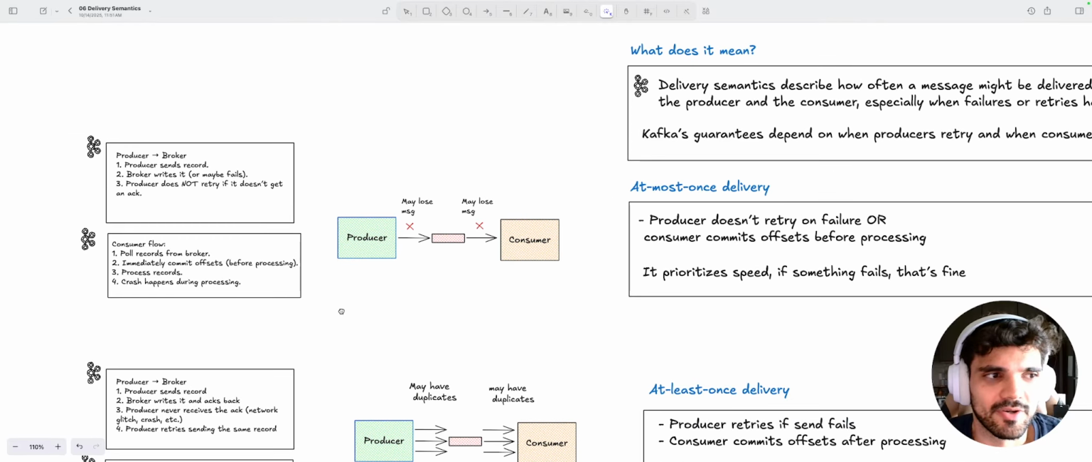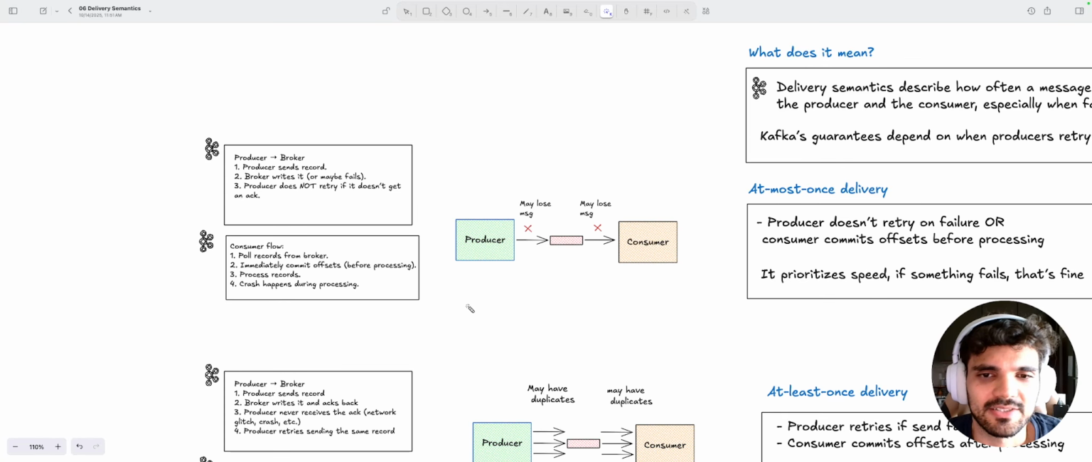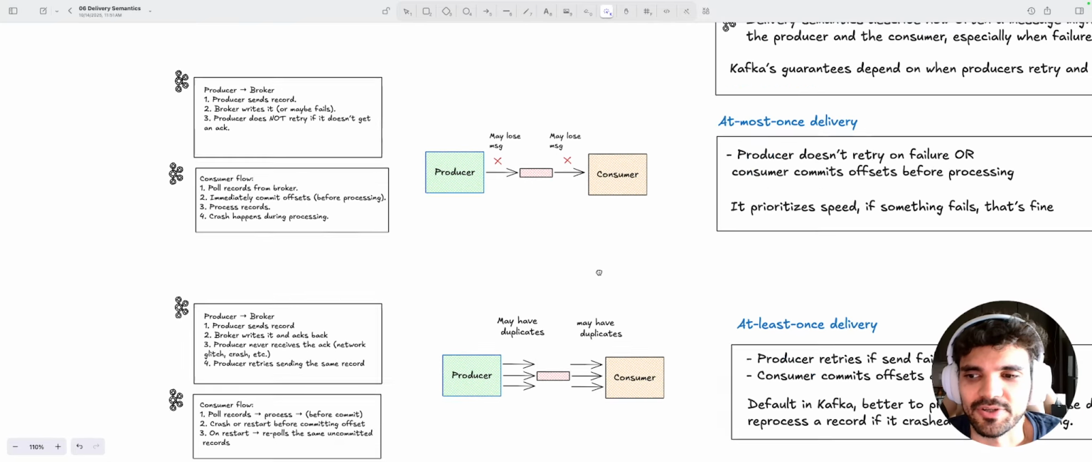Let's look into the workflow here from the producer side. The producer will send the record to the broker, and the broker can write it or it may fail. In this case, the producer will not retry if it doesn't get an acknowledgement. From the consumer side, the consumer will pull the records from the broker, and it's going to immediately commit the offsets before processing them. It can process the records, and let's say a crash happens during the processing, but it was already committed. So you might lose that message as well. That's the at most once delivery.